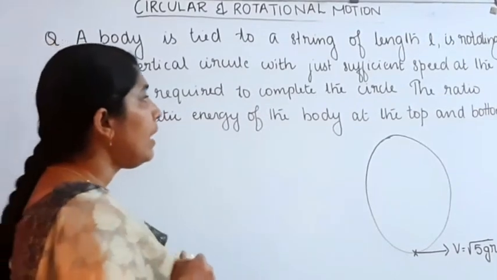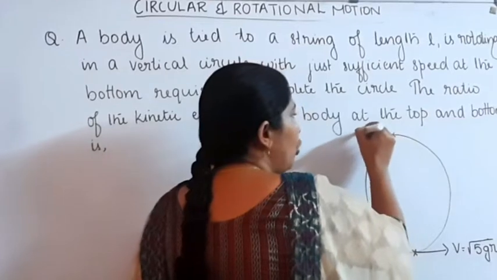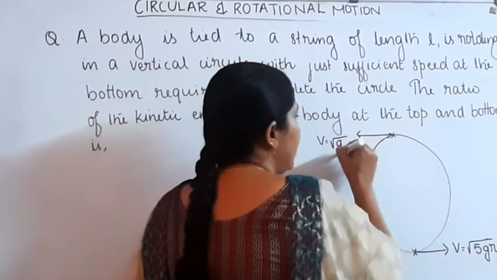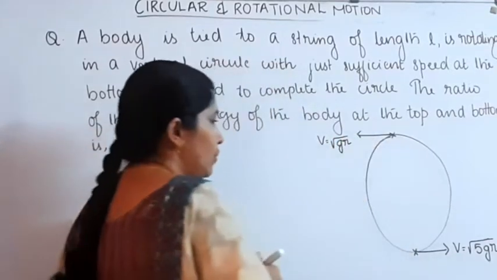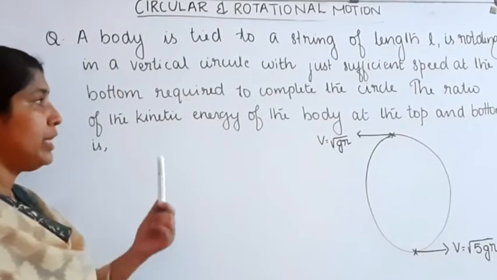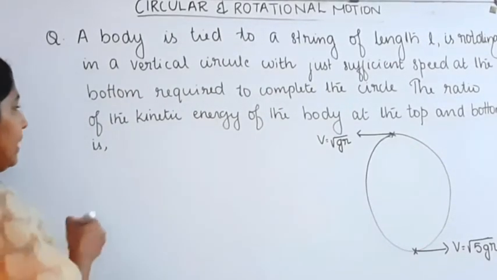And what about the velocity at the topmost point? The velocity at the topmost point is V equal to root of gr. These are the two values of velocity. Velocity at the bottom is equal to root of 5gr and velocity at the top is equal to root of gr. Then what about kinetic energy?